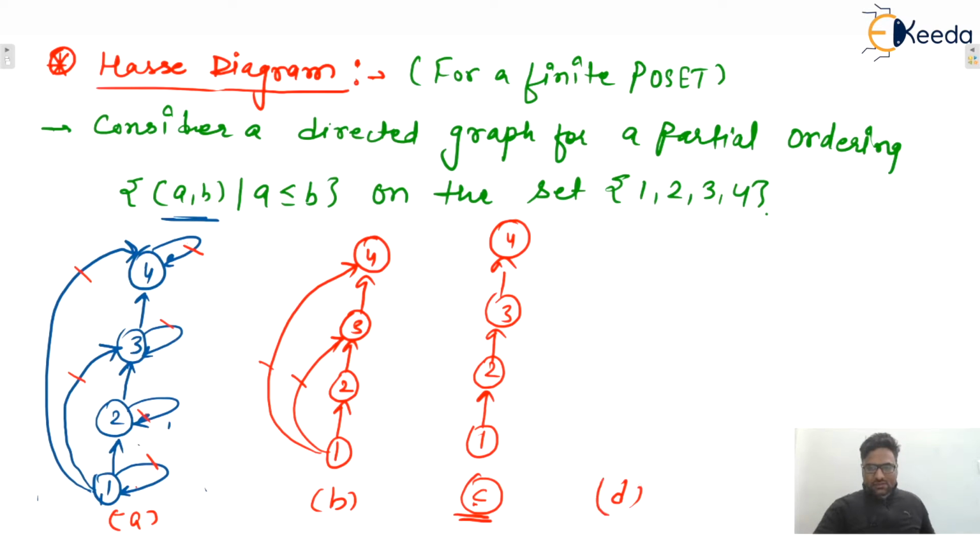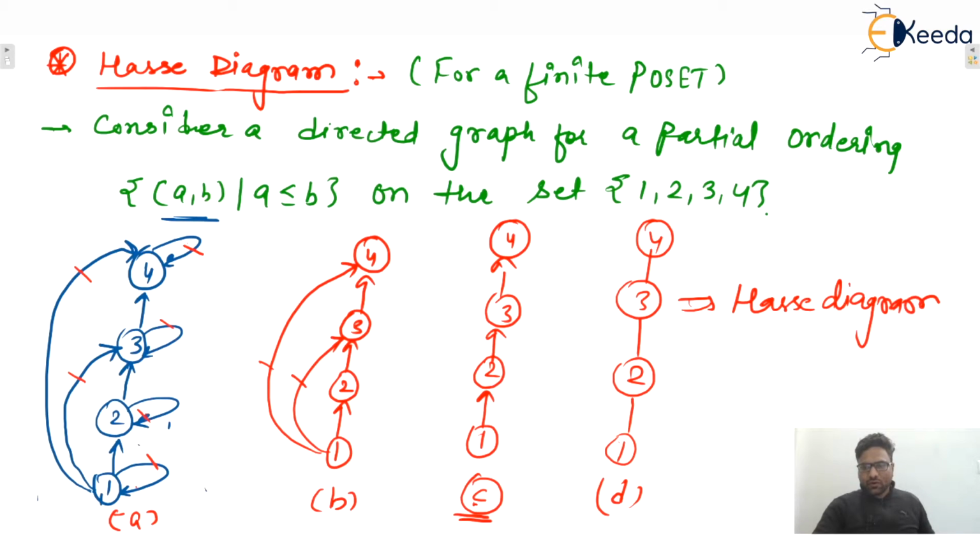Also, we will assume that the direction is upward always. So there is no need to represent the direction explicitly. So remove the direction as well. By default, we assume that the direction is upward. So our diagram will be like that. Yes, so this is our required Hasse diagram, isn't it? That is the Hasse diagram.